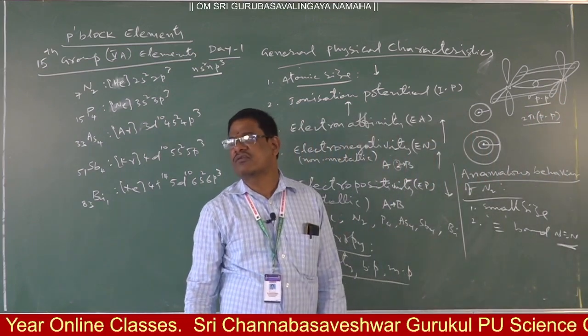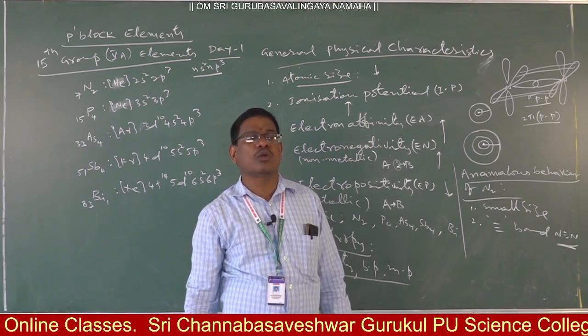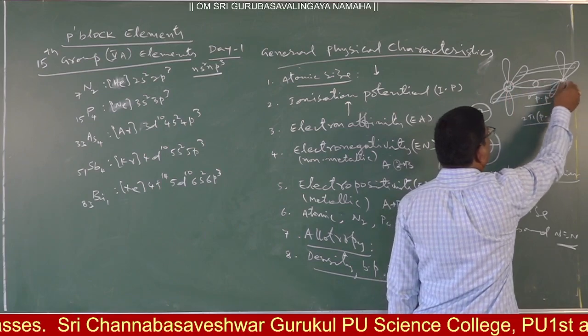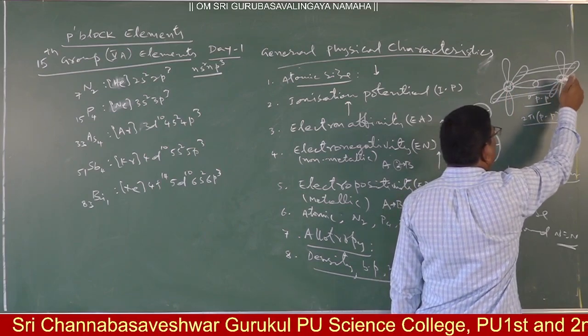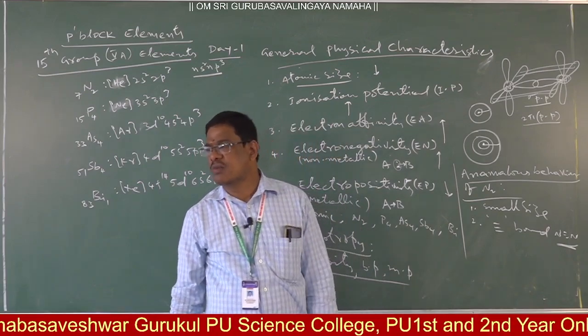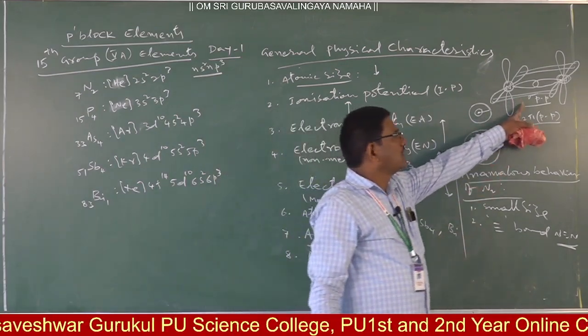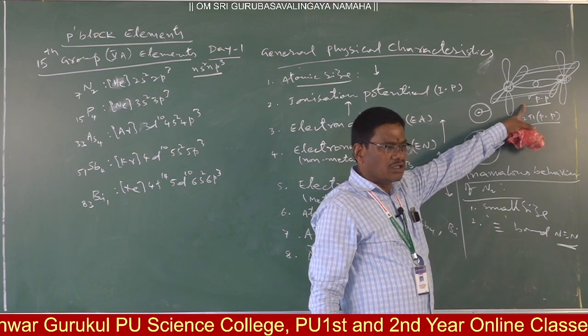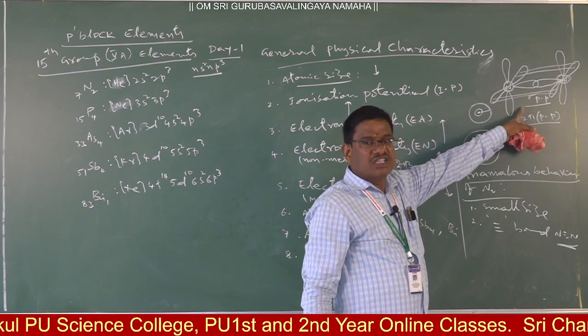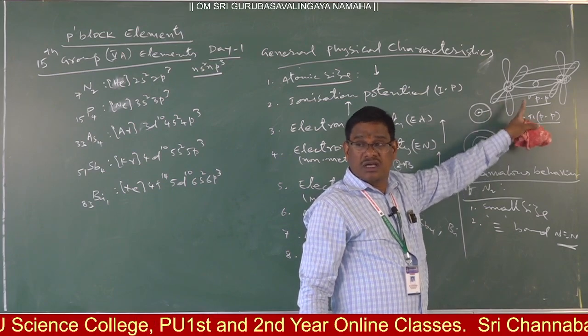Clear, na? Along with that, in the s orbital, one lone pair of electrons is there. Suppose s will be there, that s is having one lone pair. Here also on nitrogen, s is having one lone pair. Like that, 1 sigma and 2 pi bonds are possible. Therefore, it is highly stable, bond dissociation energy is very high and reactivity is very low. Remaining elements are not like that.